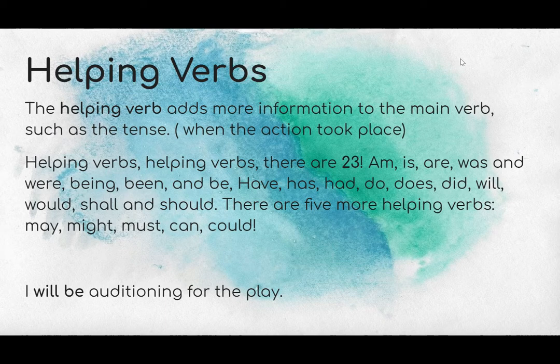So for the example, I will be auditioning for the play. We know that auditioning is something that you can do. That's our action in the sentence. Will be lets us know when that action is going to take place. So that's helping us know when the action is going to be done. So will be are both serving as helping verbs, which would be called the verb phrase when there is more than one.